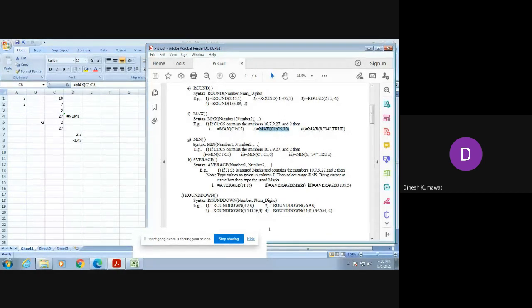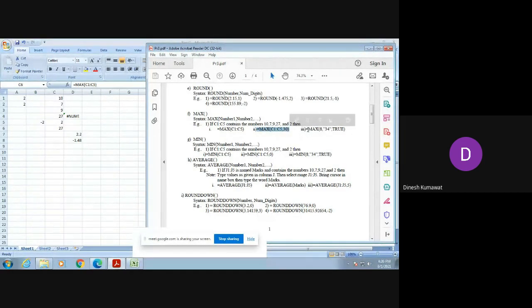Now among all these 6 numbers, which one is the biggest? 30. Remember, now we are having 6 numbers. Hence, the output of this second query is 30.